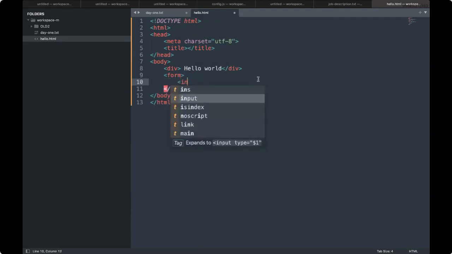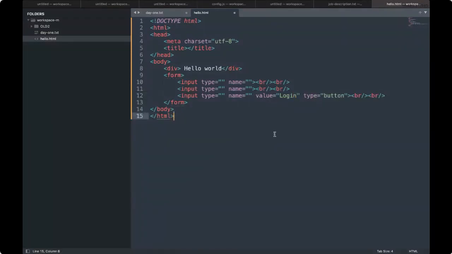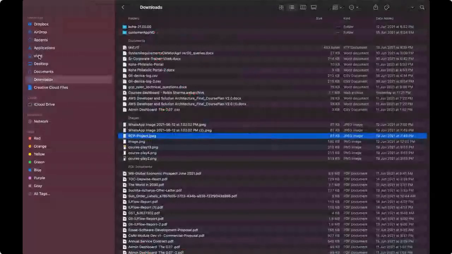I'm creating the input boxes, another input box, a button of type button, and I can give it a value, Login.